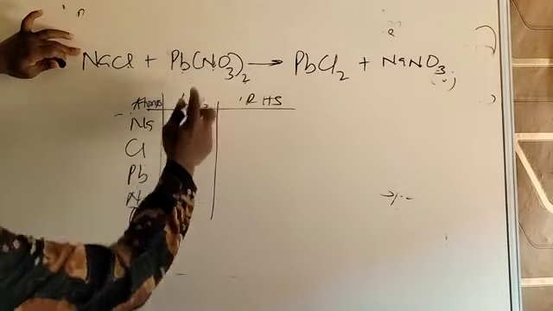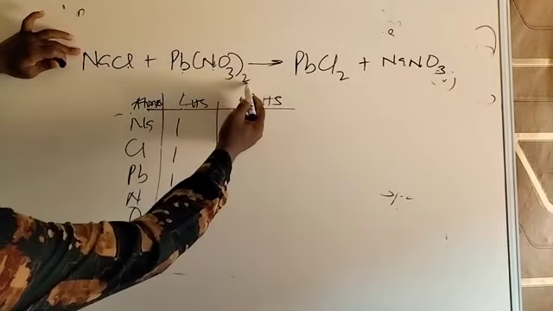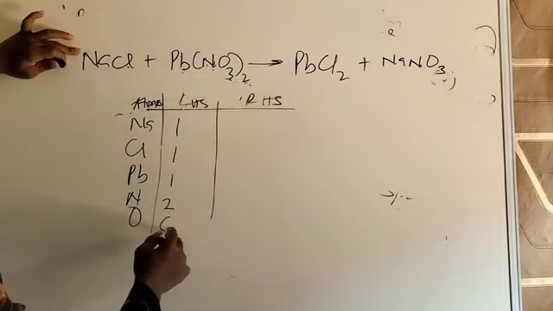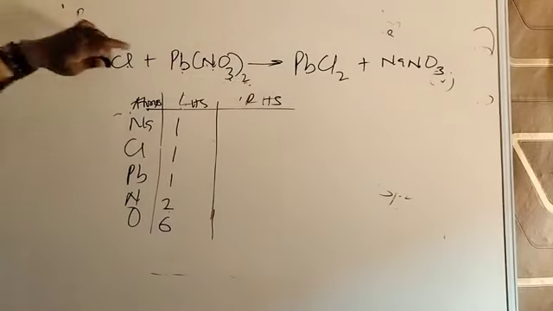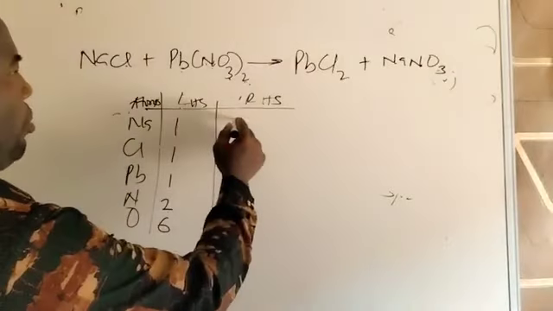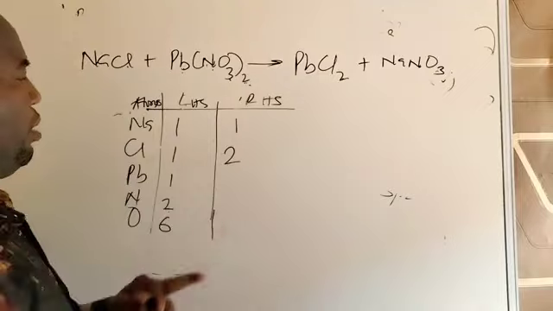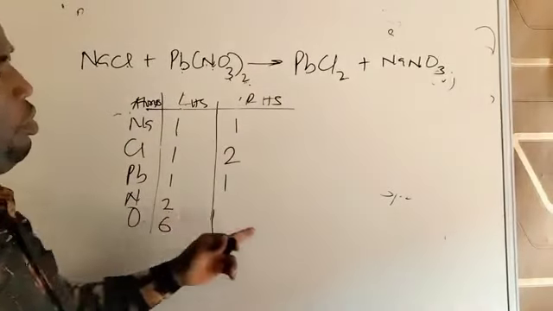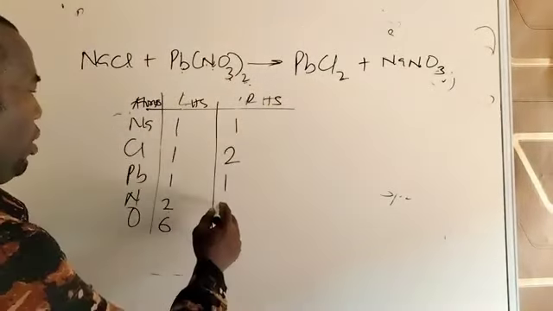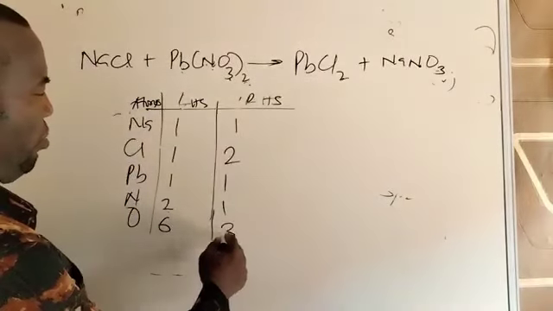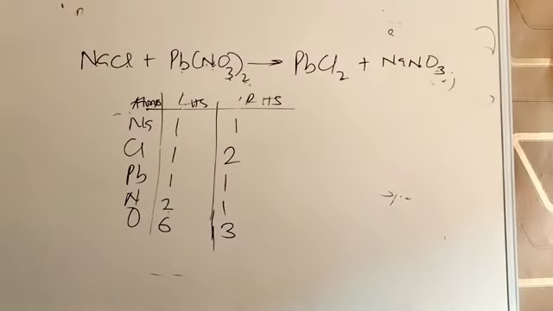Nitrogen is 2 because there's 2 after the bracket, 2 times 1 is 2. Oxygen, 2 times 3 is 6. On the other side, sodium, you can see it there, 1 atom. Chlorine, you can see that, 2 atoms. Lead, you see that, 1 atom. Nitrogen, you see that? 1 atom. Oxygen, you see that? 3 atoms there.